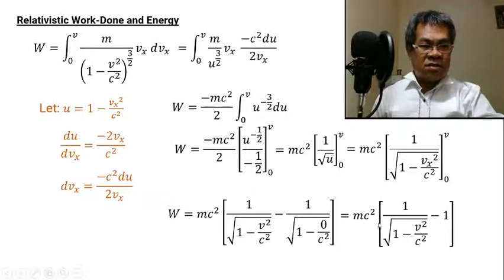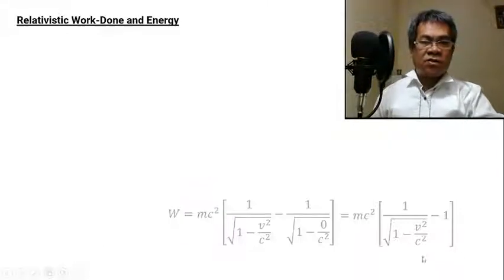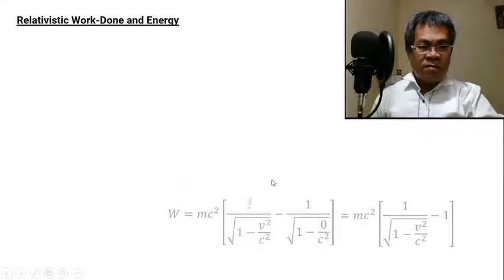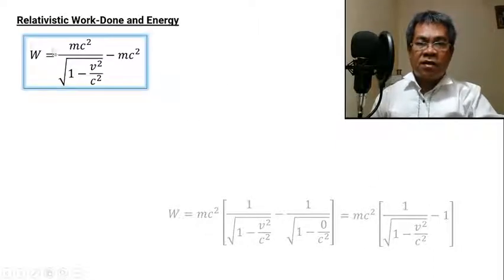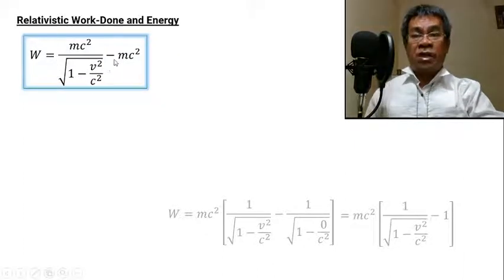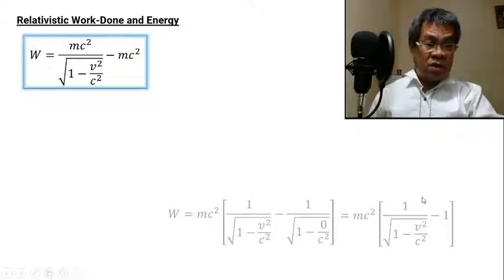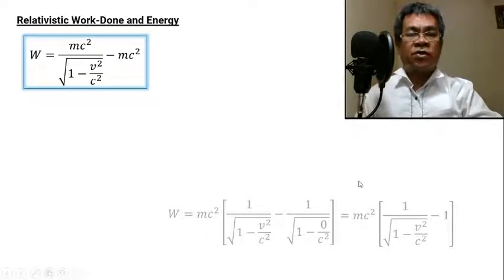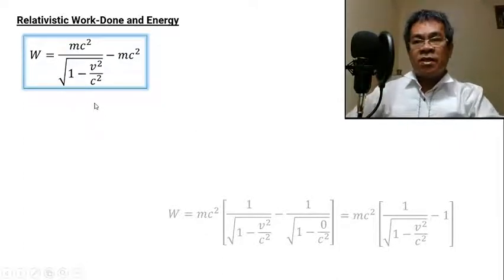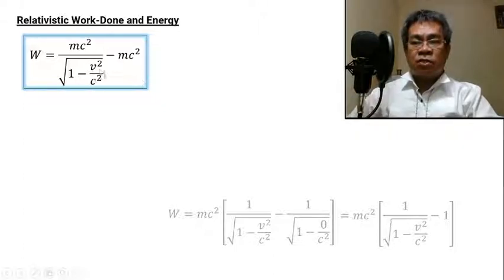Okay. mc squared times 1 over the square root of 1 minus v squared over c squared, minus 1. So take note of that. Therefore, distribute this mc squared. Distribute, and this will be the result: mc squared over the square root of 1 minus v squared over c squared, minus mc squared, because we substitute the mc squared inside the grouping symbol to eliminate it. This is the formula for the work done in relativistic motion.